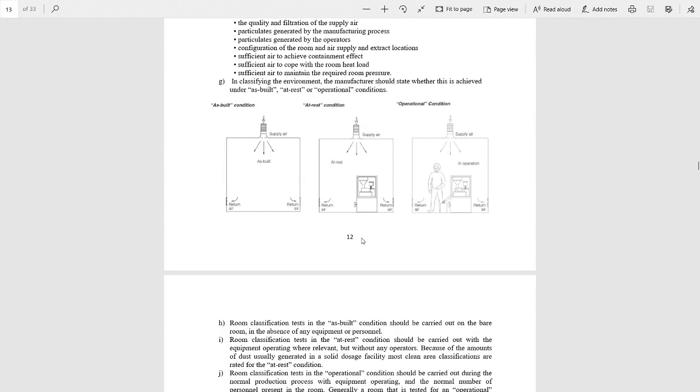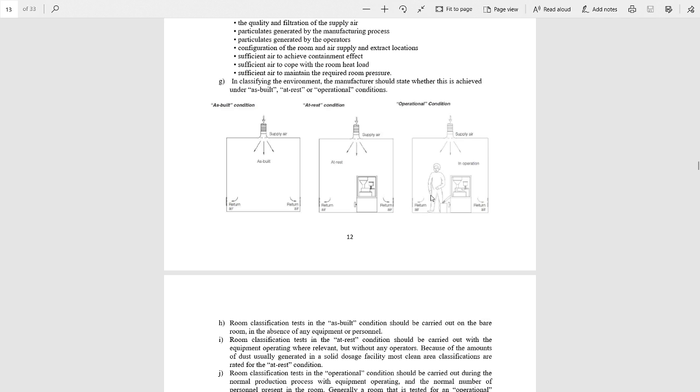Room classification test in as-built condition should be carried out on the bare room, meaning in the absence of any equipment and any personnel. And room classification test in at-rest condition should be carried out with the equipment operating but without any operators.